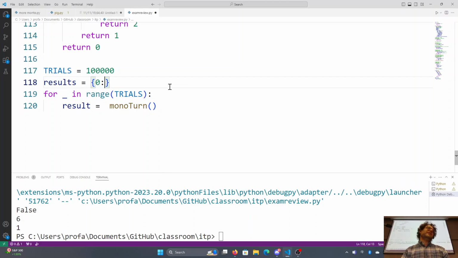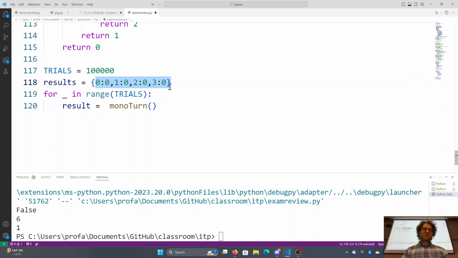And again, this is easy enough where I can just simply list them out. 0 is a possible result, 1's a possible result, 2's a possible result, and 3 is a possible result. And we've seen them all exactly 0 times.